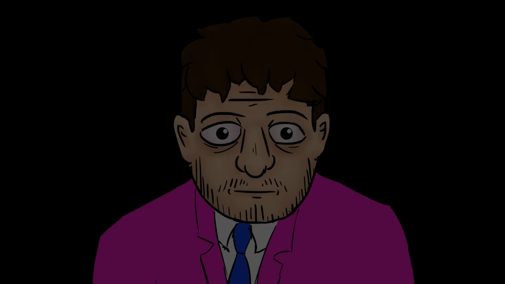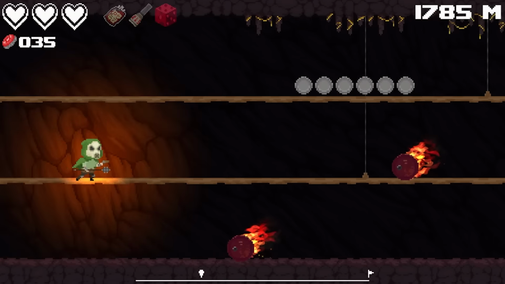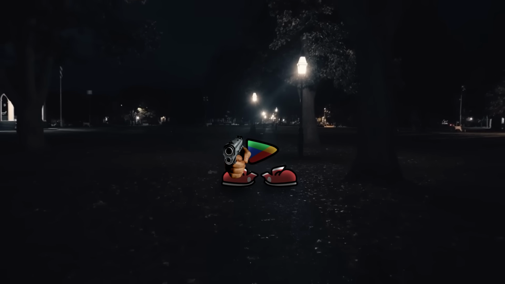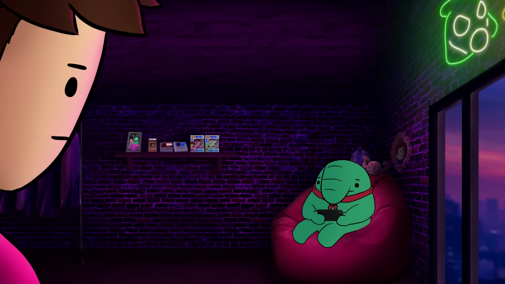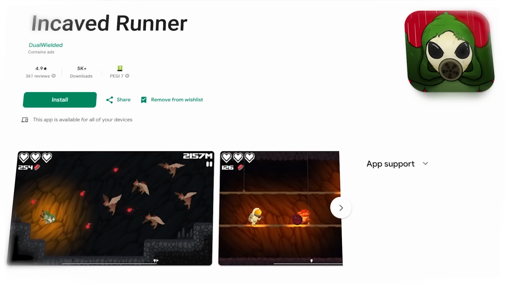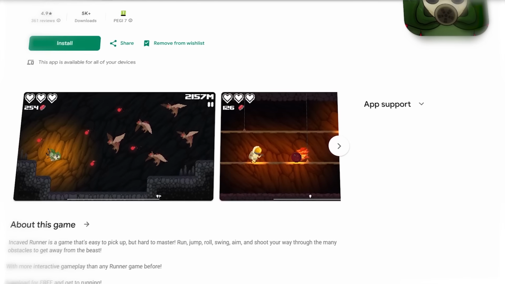And so they removed In-Cave Runner from the Play Store. This project I spent so much work on cannot be downloaded anymore because I didn't agree with them going, show them where you live. So yeah, if you have the game on your phone already, cherish it. Once you delete it, it's gone forever. It's like having a phone with Flappy Bird still on it. I despise Google for this move, but at least all hope's not lost.